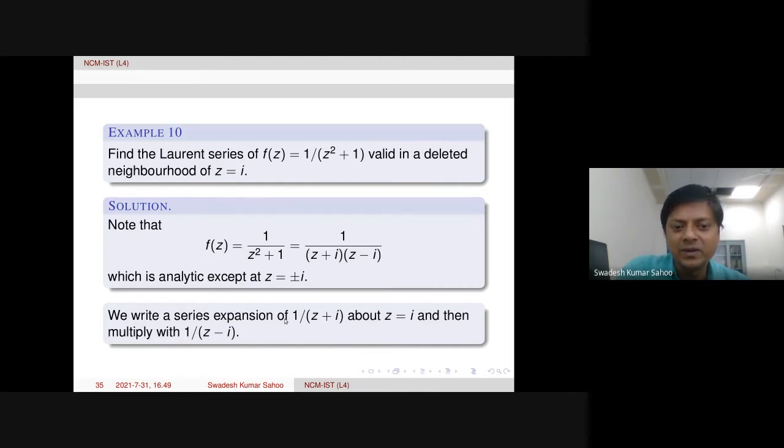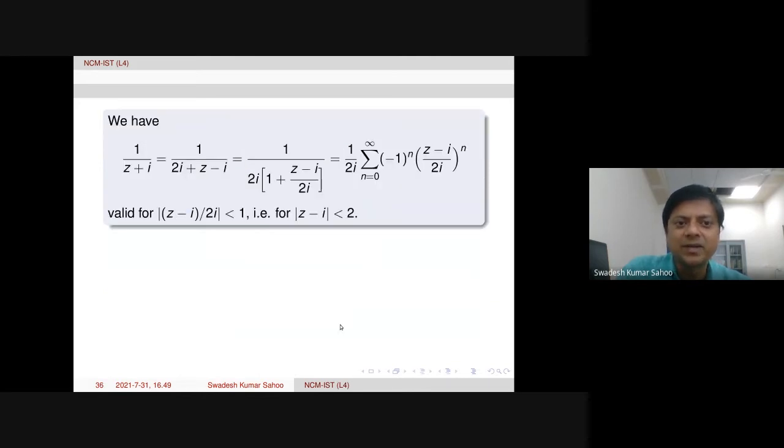So we are going to expand 1 over z plus i. So how is this coming? 1 over z plus i, like we have already discussed in one example in Taylor series, because we are going to compute this about z equal to i. Therefore we need a term z minus i. Just write z minus i. Then whatever you want to get for this z plus i, you just add or subtract. This is what is done.